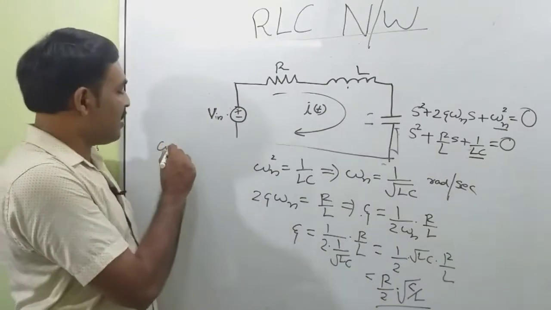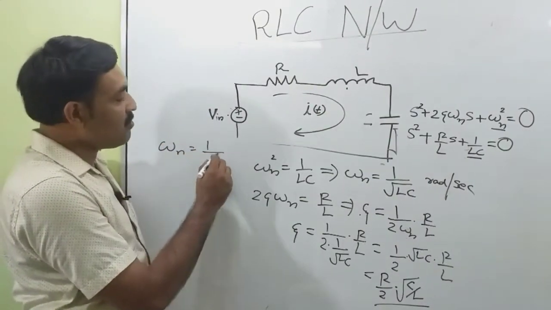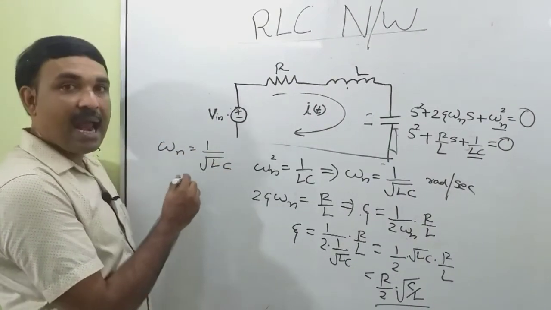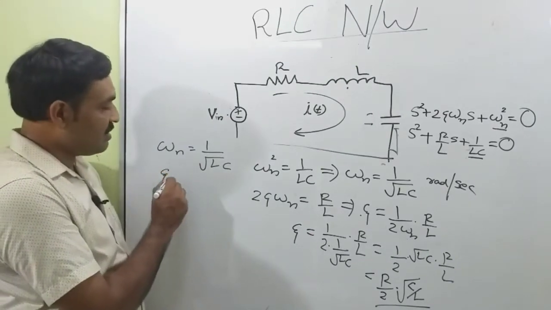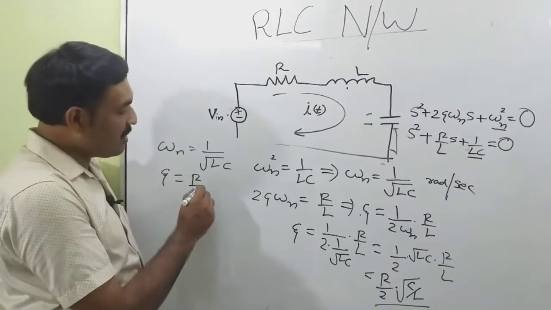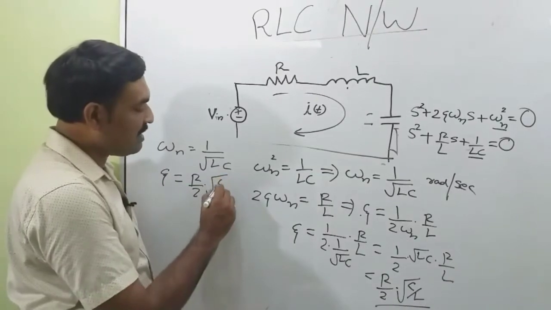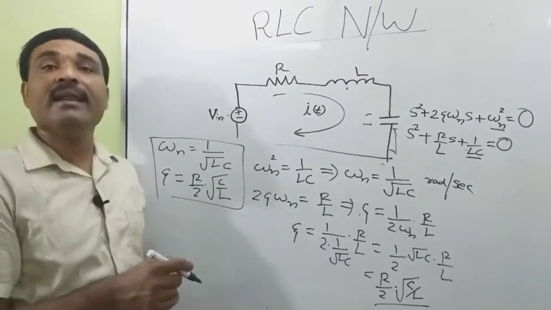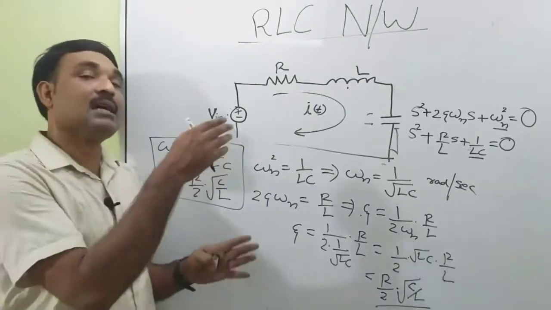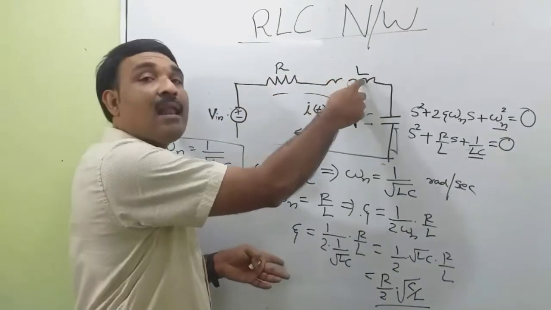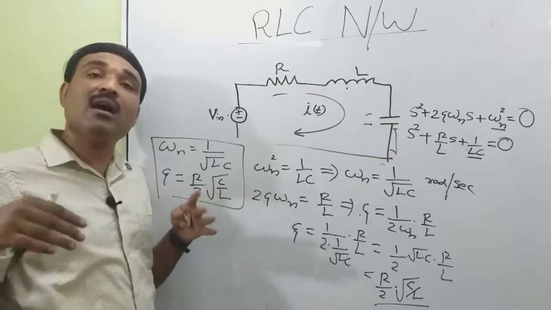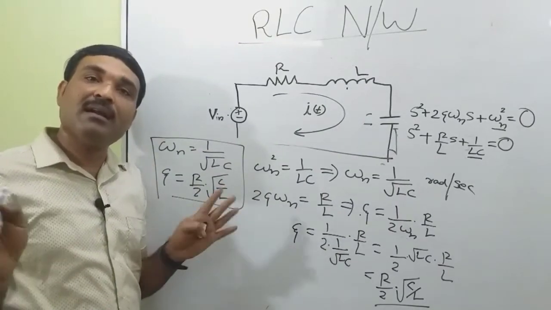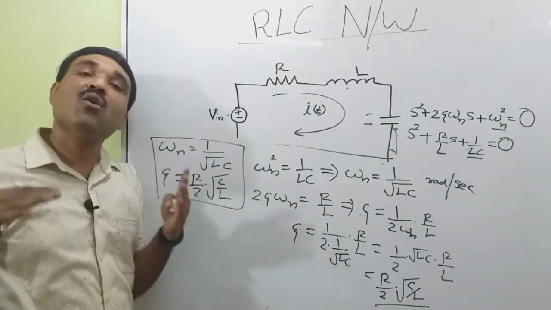So omega n is equal to 1/root LC, and the damping ratio theta is equal to R/2 into root of C/L. The values of omega n and theta depend upon the circuit elements R, L and C. So by changing the values of R, L and C, the network becomes underdamped, overdamped, critically damped or undamped.